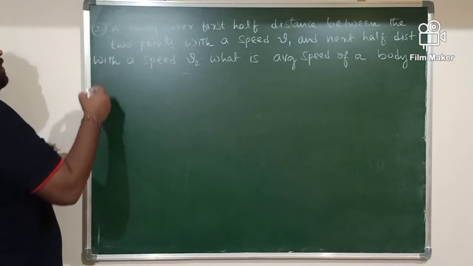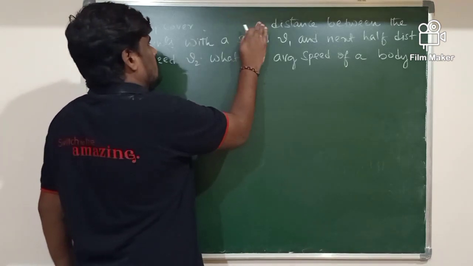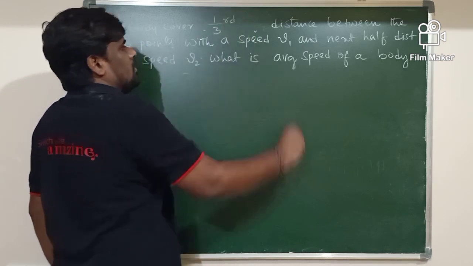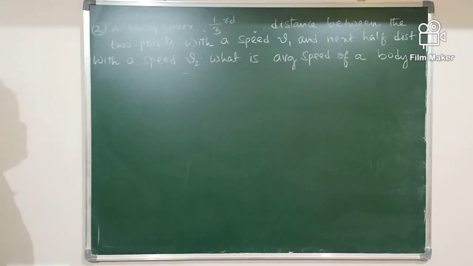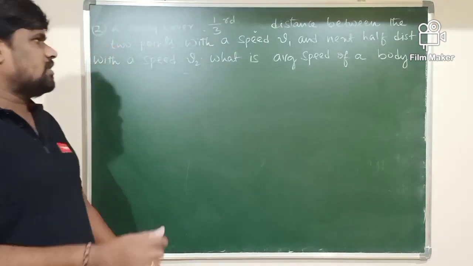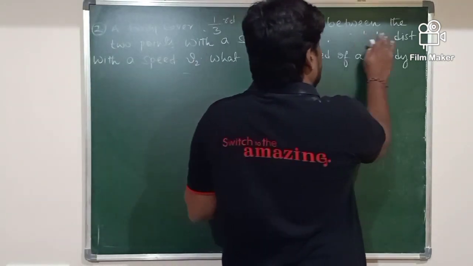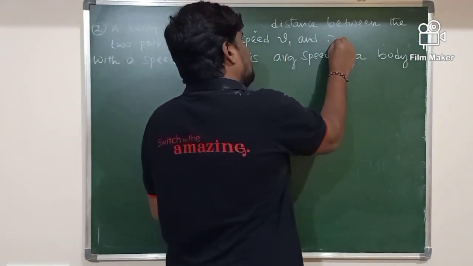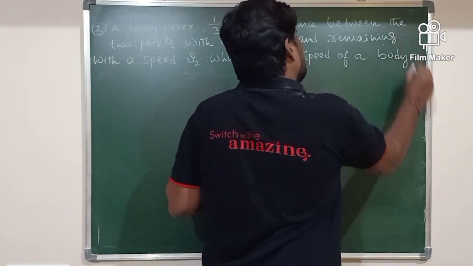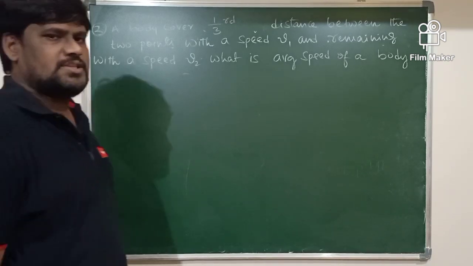That is, a body covers 1/3 of the distance between the 2 points with a speed V1 and the remaining distance with a speed V2. What is the average speed of the body?